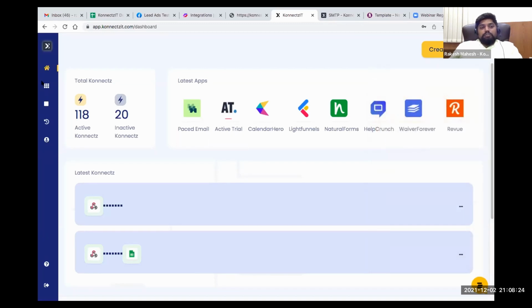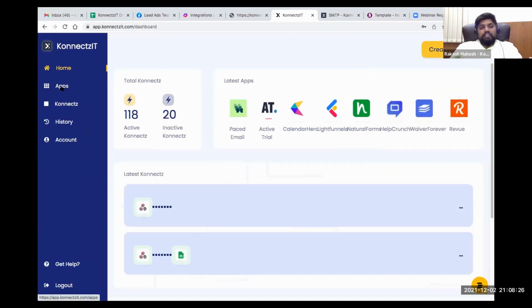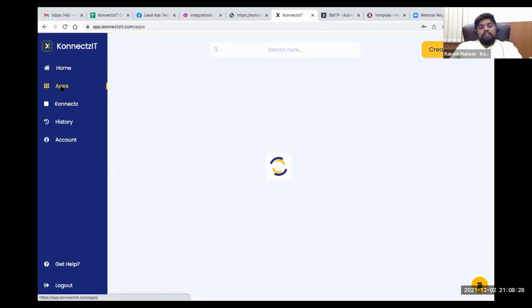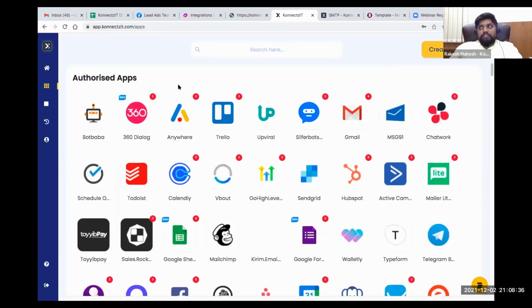And now comes the apps page. This is the next tab inside Connexit. This is where you are able to see all the apps that have been integrated inside Connexit. Currently we have more than 525 apps inside Connexit.